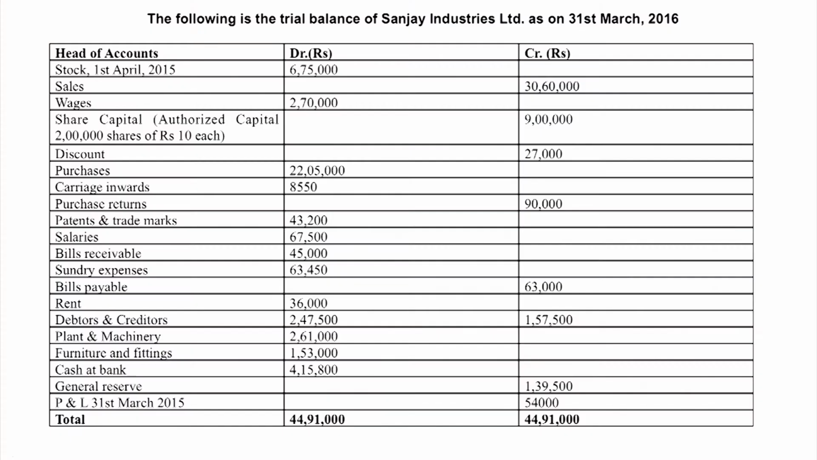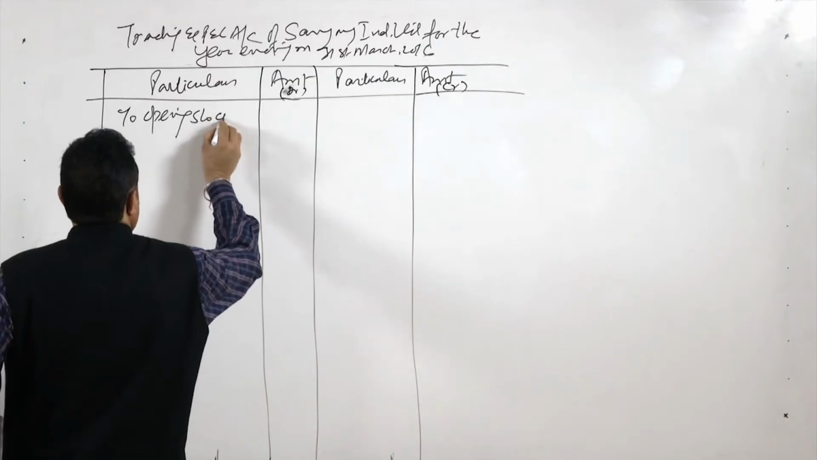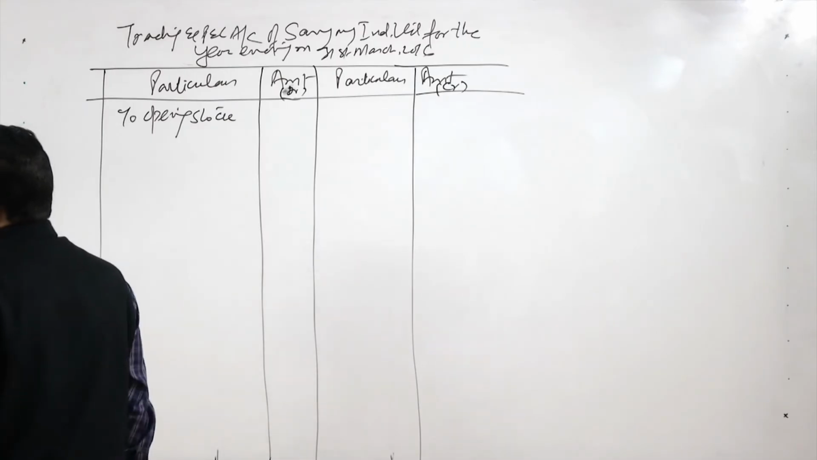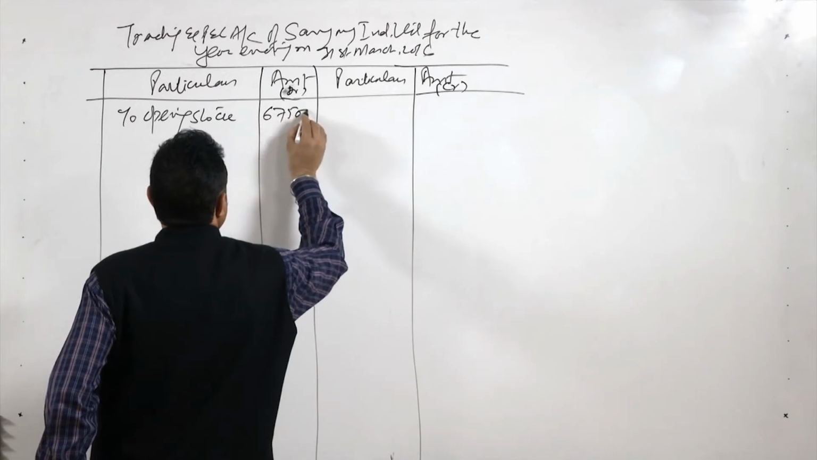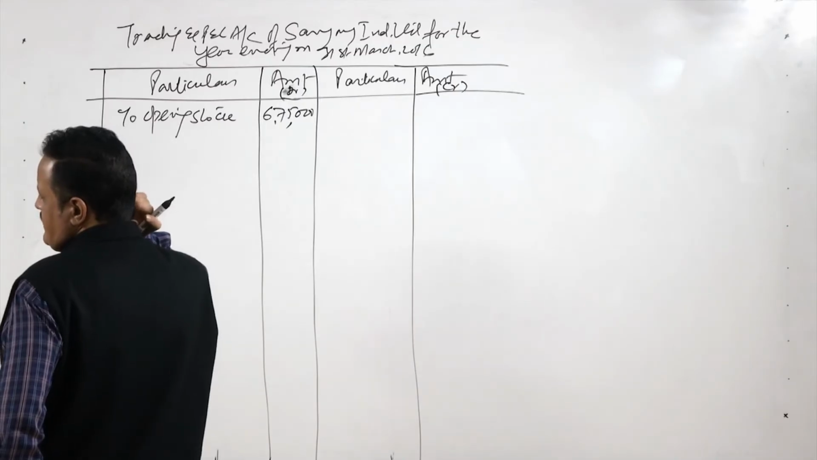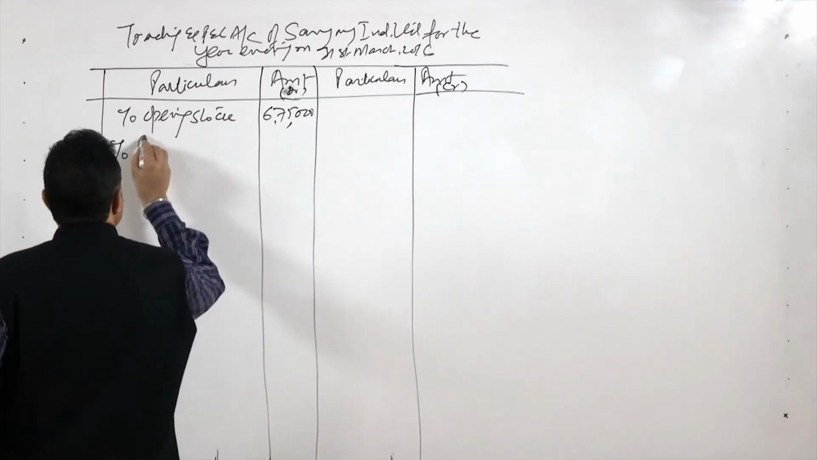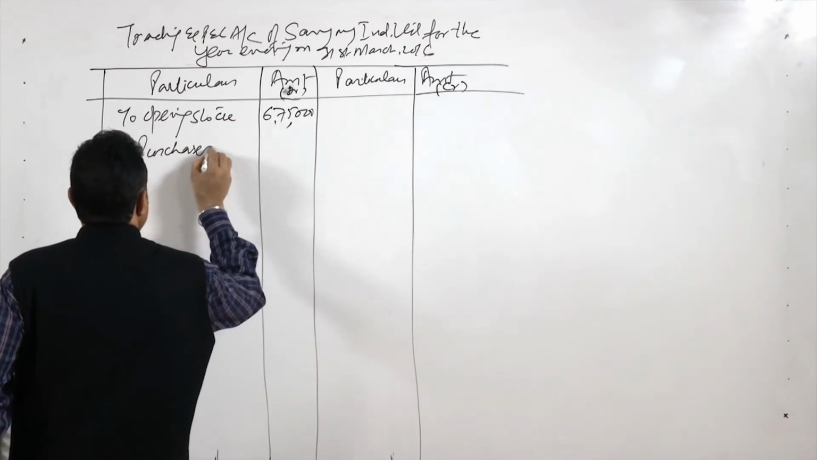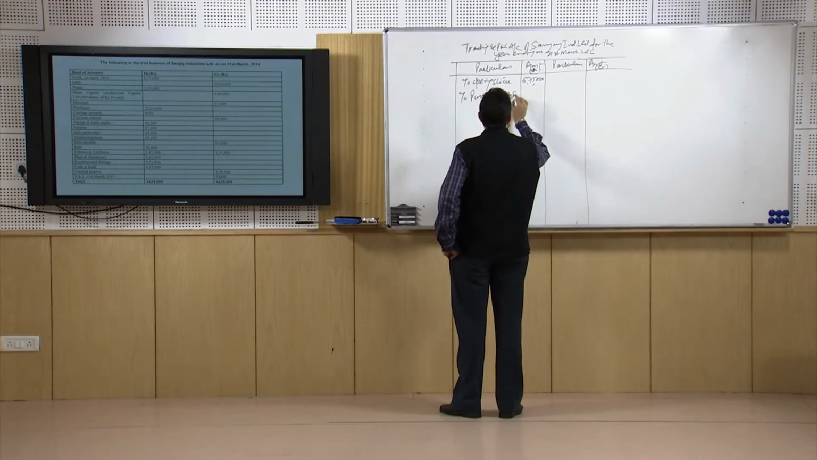So we will start with the opening stock. Opening stock is the stock on 1st April. So it is the opening stock of raw material, which is given to us, stock on 1st April 2015, 6,75,000. Then we have information on purchases. Yes, purchases are there, and the purchases figure is 22 lakhs and 5,000.